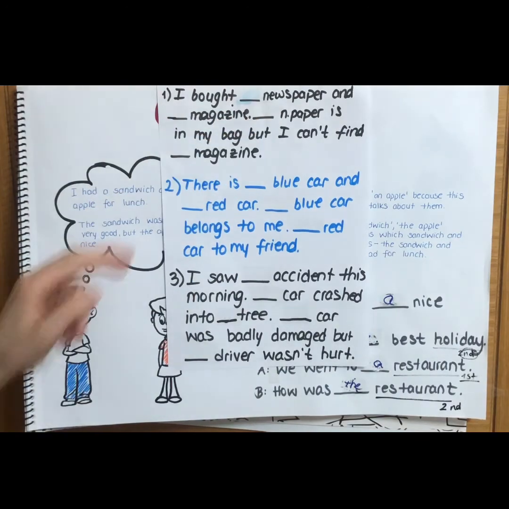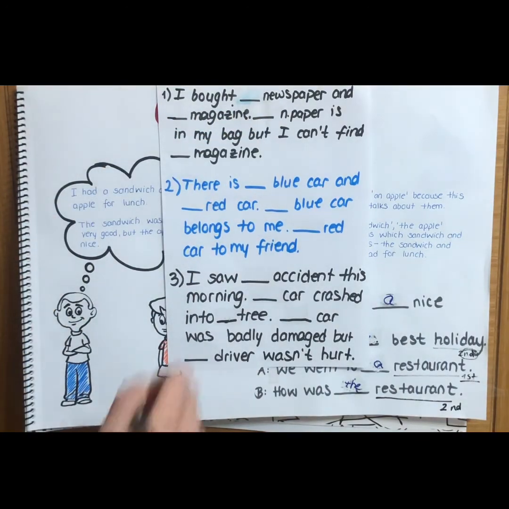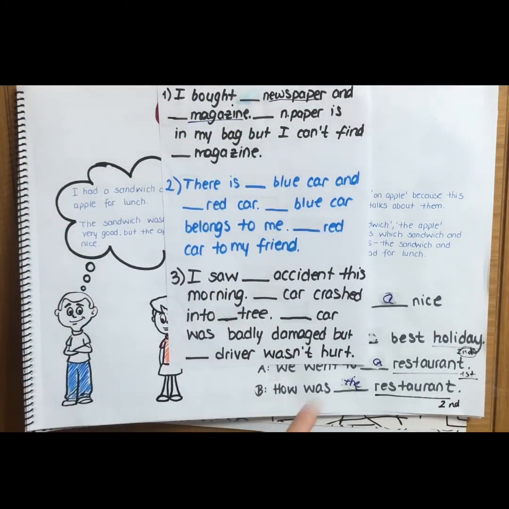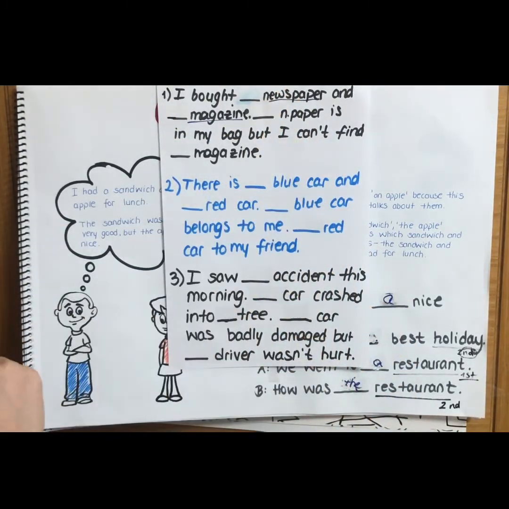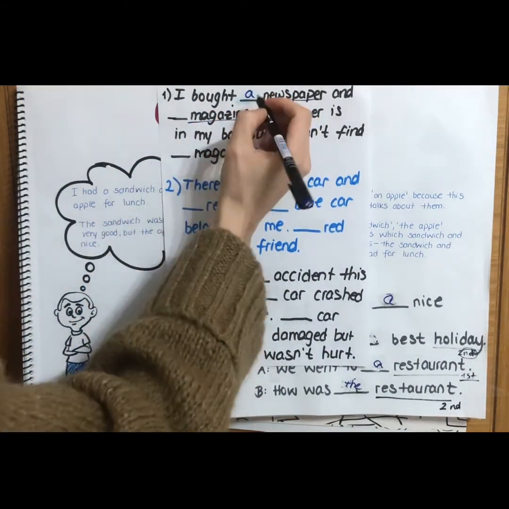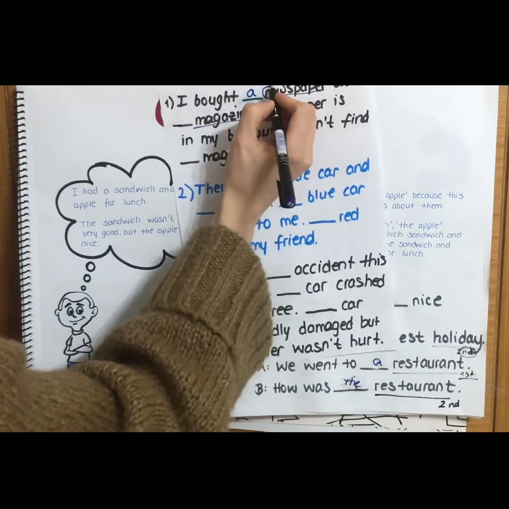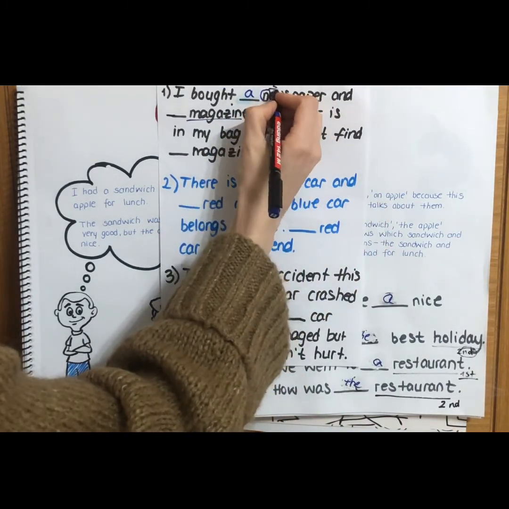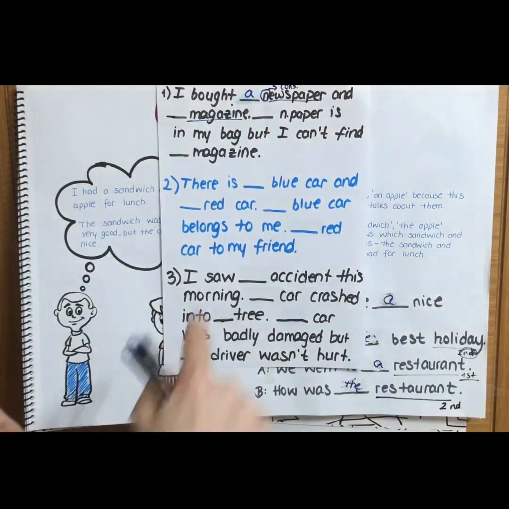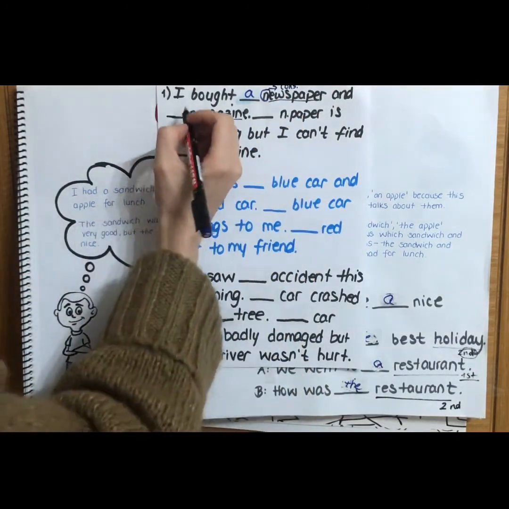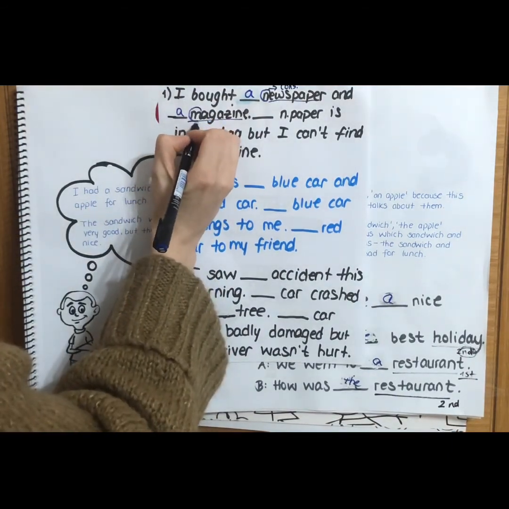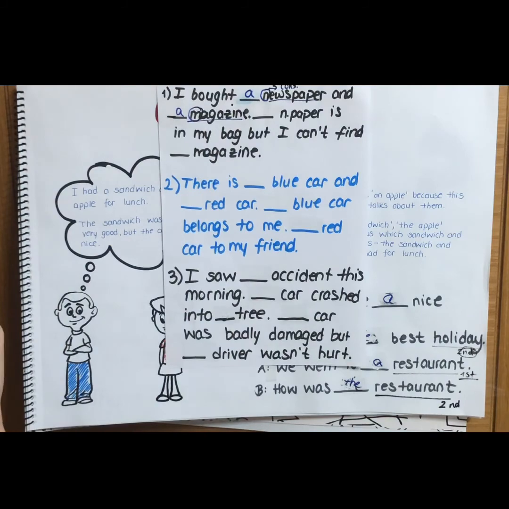I bought a newspaper and a magazine. So here I'm talking about a newspaper and about a magazine. This is the first time I'm talking about them. So I will say I bought a newspaper. Why a? Because this is a consonant. Okay? Consonant. And magazine, this is also the first time. So I'm going to say again a magazine. Because it starts with M. M is also a consonant.